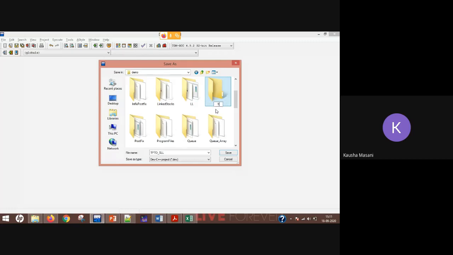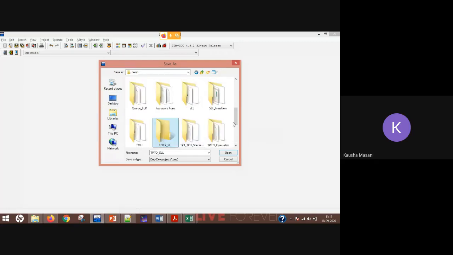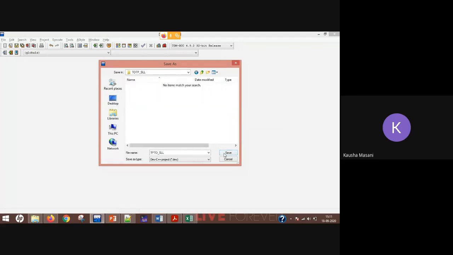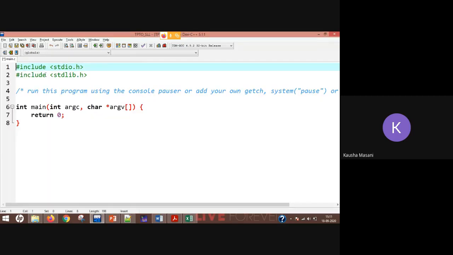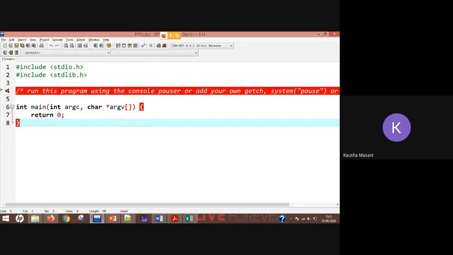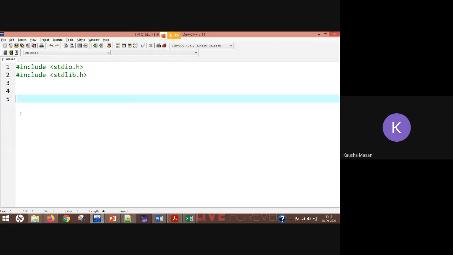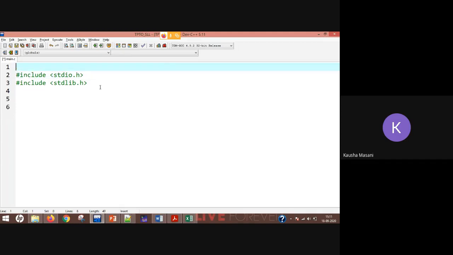I'm making a new folder here, TOTP_SLL. Extra things are getting removed. Fine. And this is my program to implement my singly linked list.